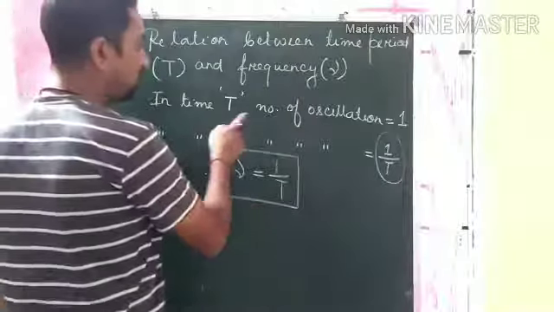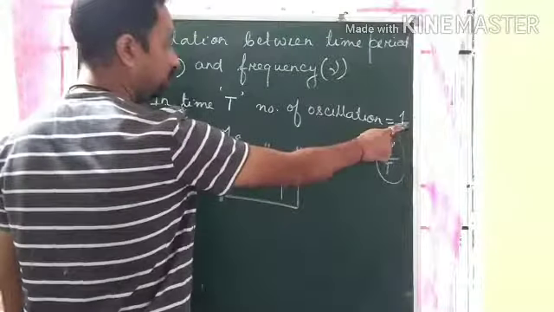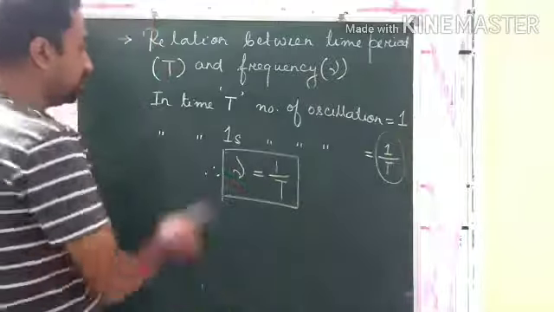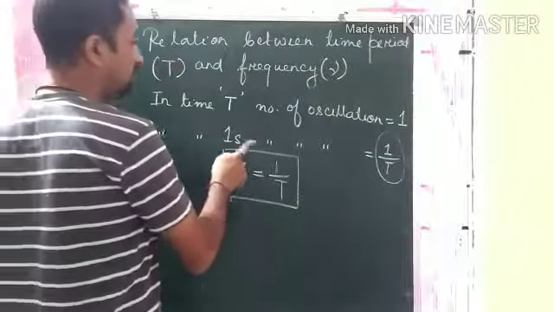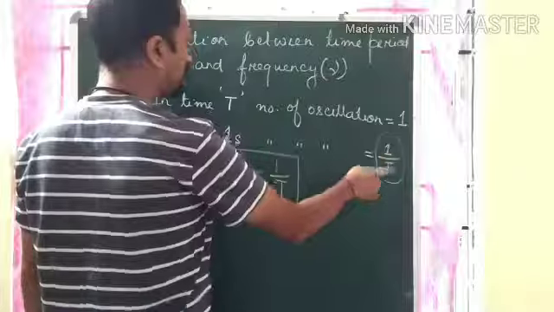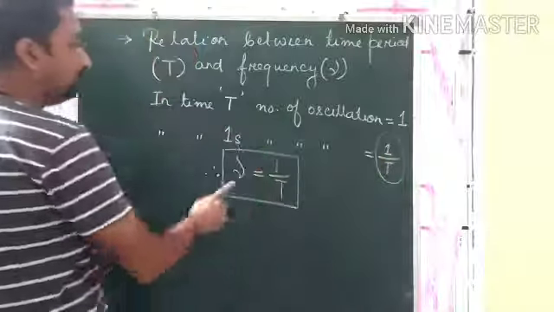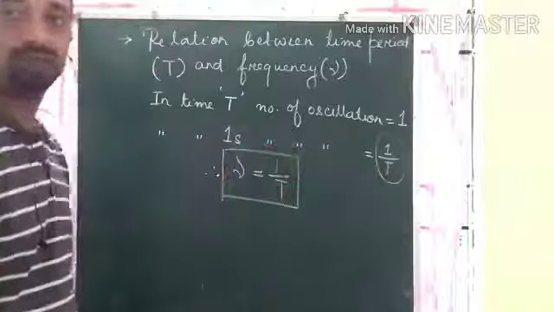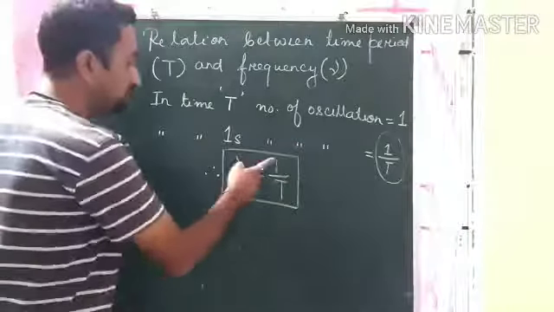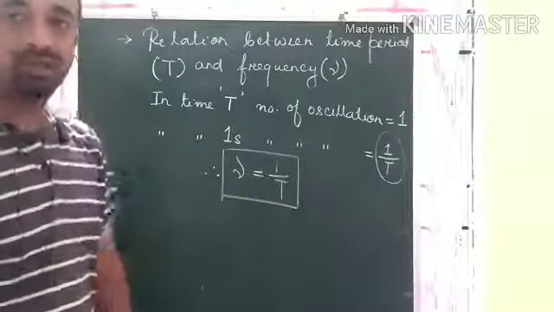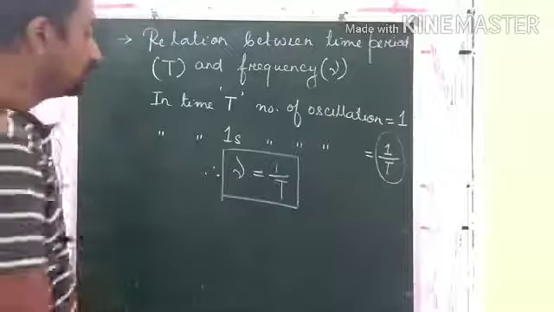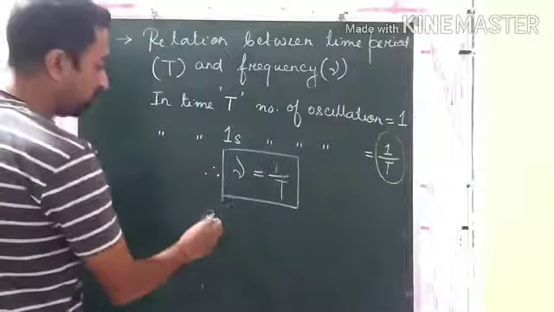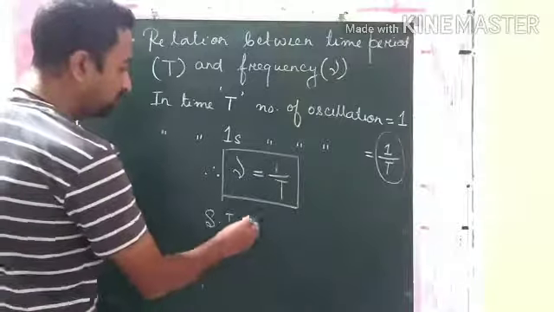In time T, the number of oscillations is 1 from the definition of time period, and in time 1 second, the number of oscillations will be 1 upon T. So this number of oscillations taking place in 1 second is nothing but the frequency. So nu is equal to 1 upon T. Clear? So from here we can also write the SI unit of nu.